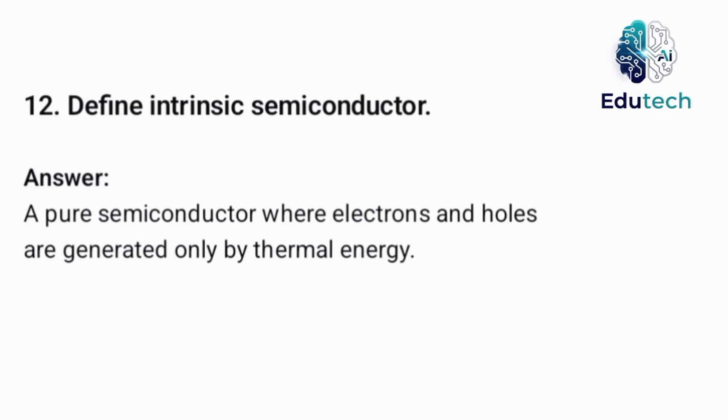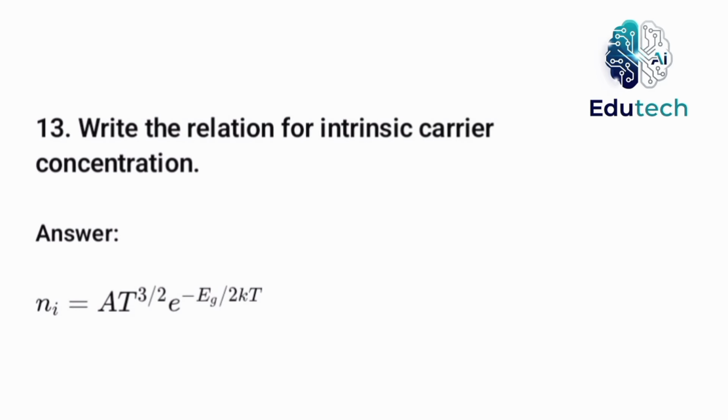Define intrinsic semiconductor. A pure semiconductor where electrons and holes are generated only by thermal energy. Write the relation for intrinsic carrier concentration. Ni is equal to A T raised to 3 by 2 e raised to minus Eg by 2kT.